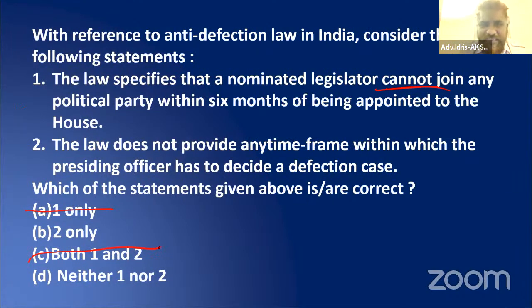Let us see the second now. The law does not provide any time framework within which the presiding officer has to decide on a defection case. Yes, pretty straight. In fact, that is a criticism of the anti-defection law. The 52nd Amendment Act also. So B is the answer here.